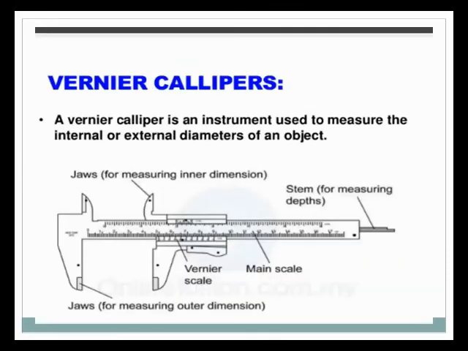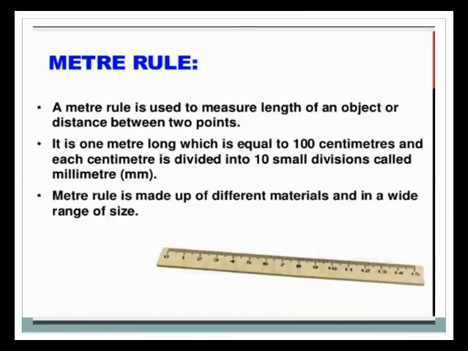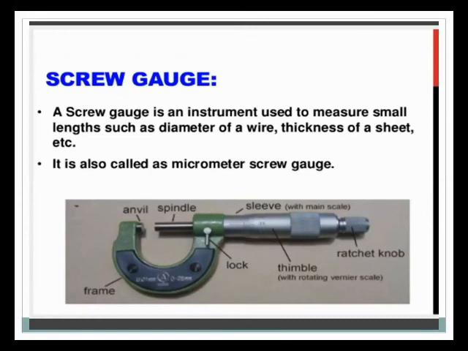Okay, I hope you understand the structure of the meter rule and where it is used, and the structure of the vernier caliper, and the structure of the screw gauge.